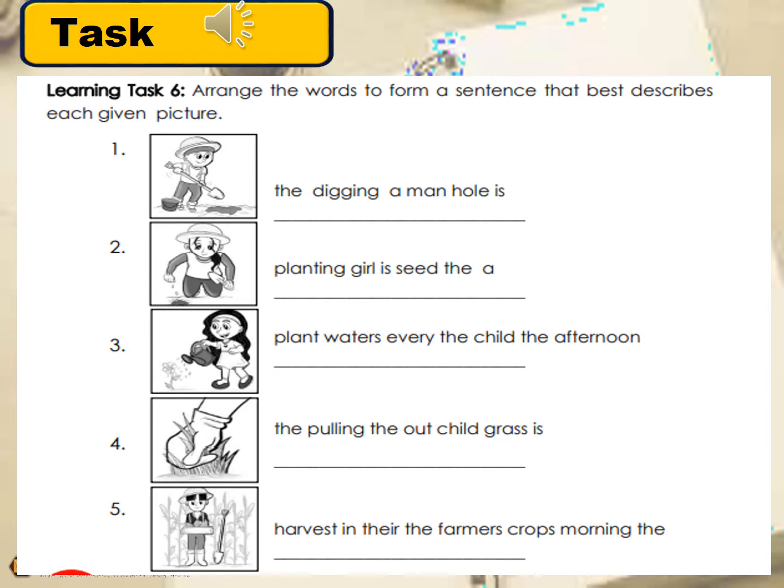Number 4, the pulling the out child grass is. And number 5, harvest in there the farmer's crops morning dog. Do not forget, when you're going to arrange these words, you start with the subject and then find the action word or be verb like is, was, are, am, and so on.